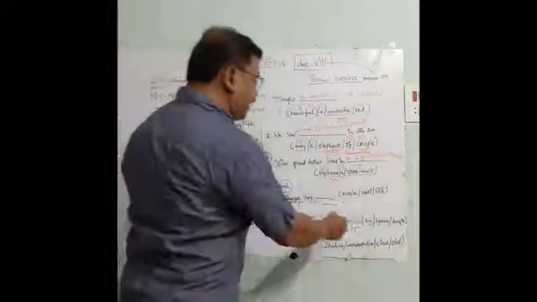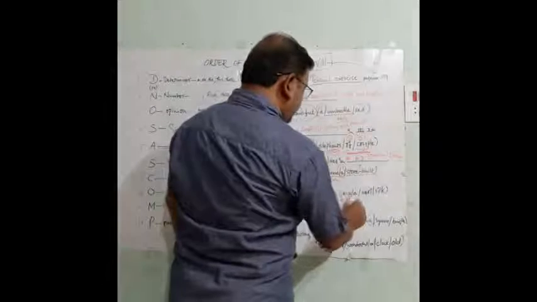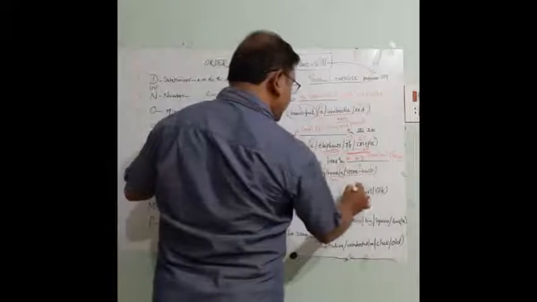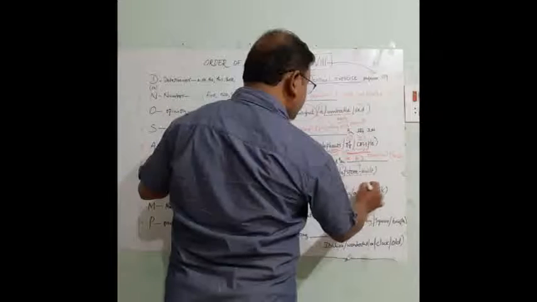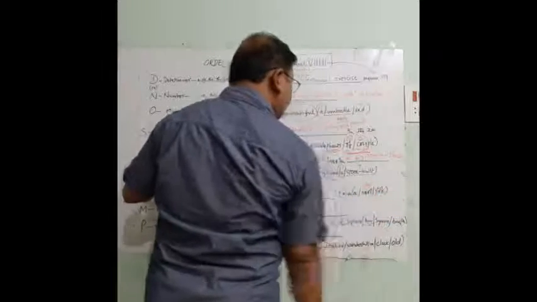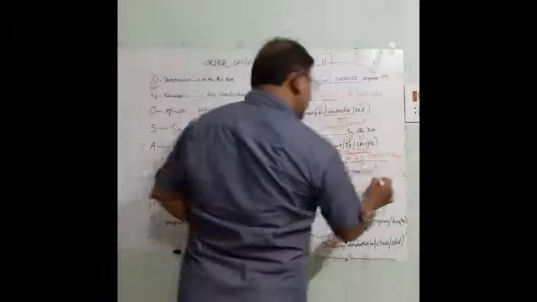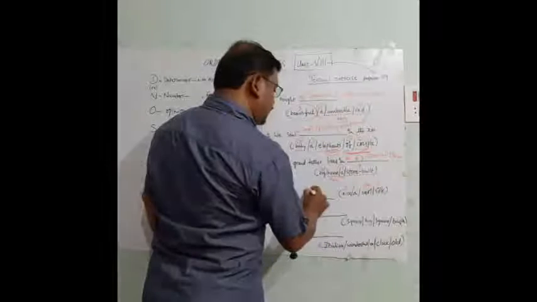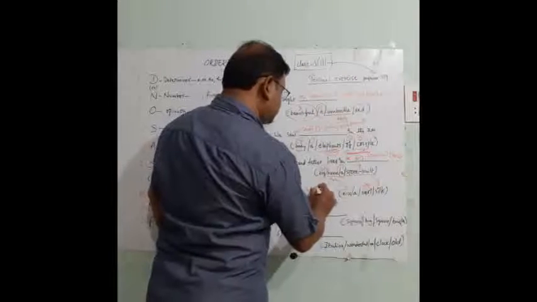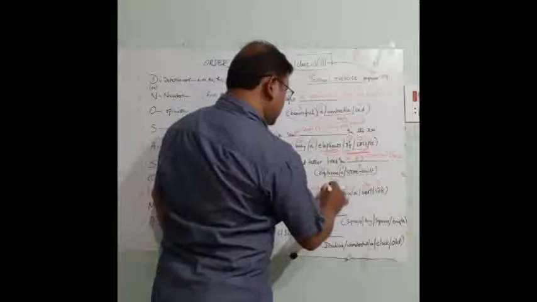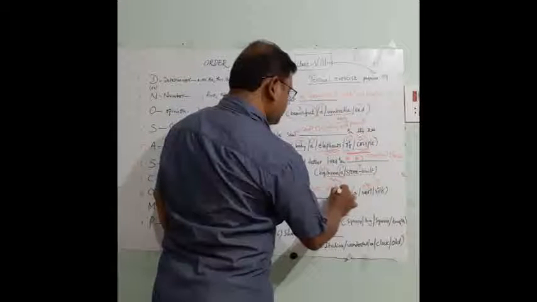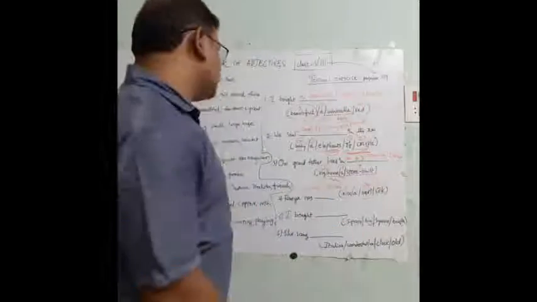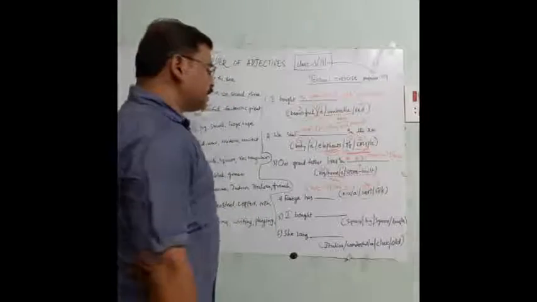Next, Ramya has nice, which is opinion, a sari, noun, silk, material, 9. Now what is the answer? Ramya has a nice silk sari. Sari is the noun. It should come at last. Ramya has a nice silk sari.